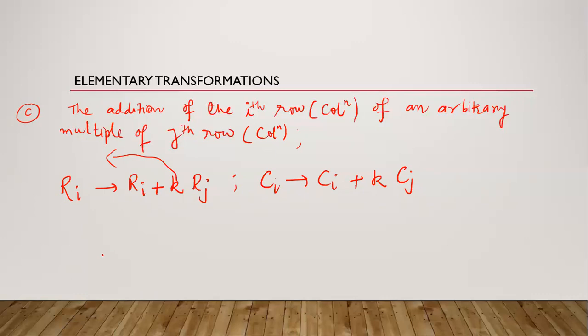One important point, we cannot replace Ri by some Ri into Rj. We cannot replace. This is not elementary transformation. We cannot multiply any two rows or any two columns. So this is not elementary transformation.